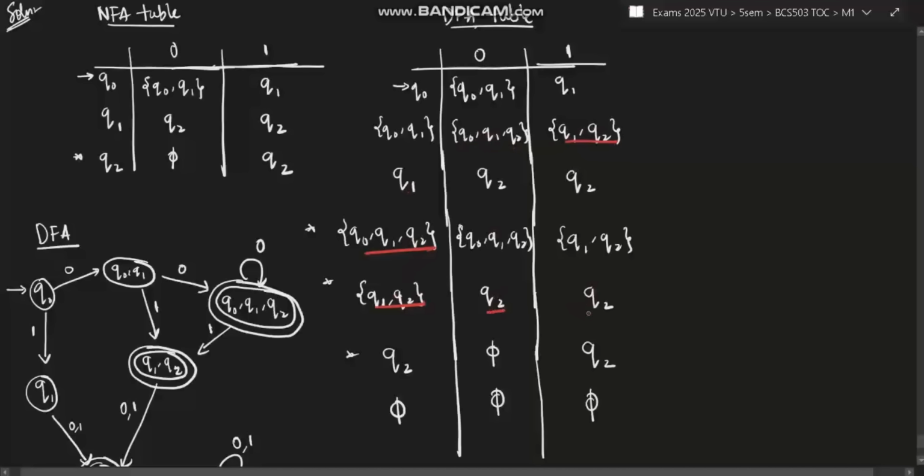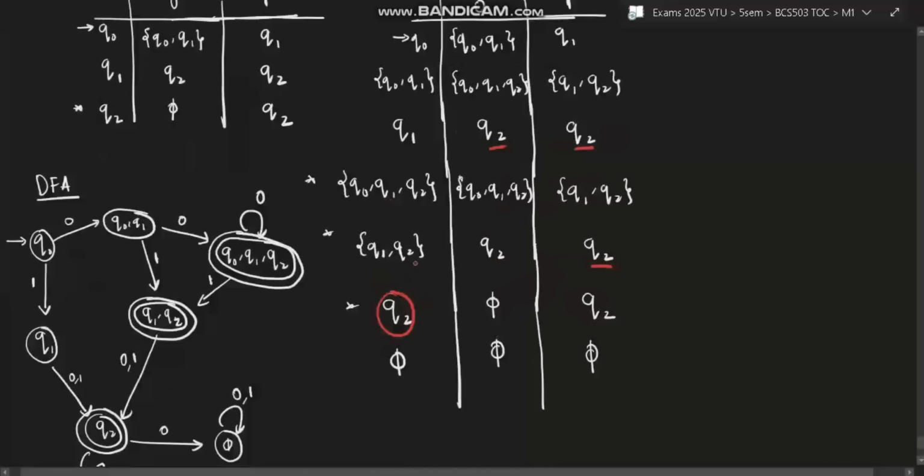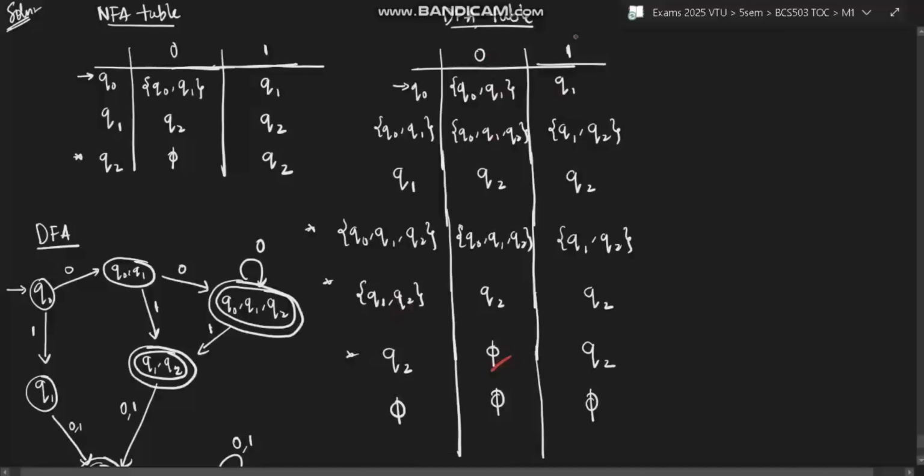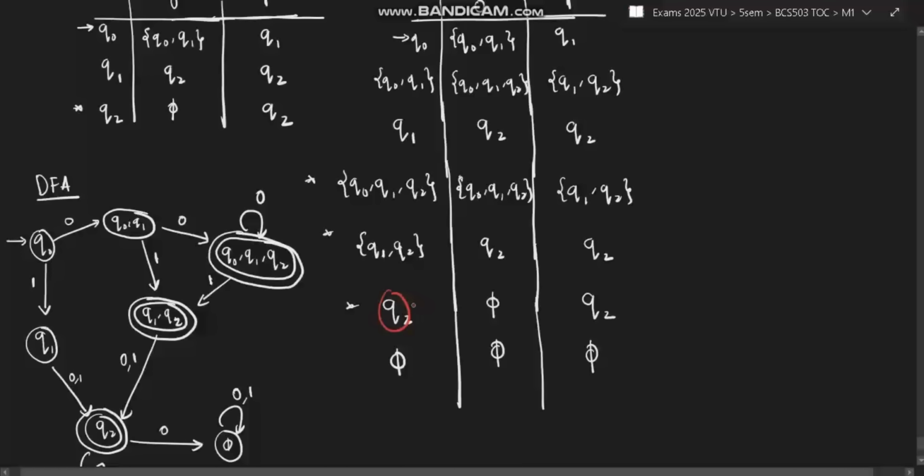If you observe, we'll arrive at a point where we get Q2 here. So Q2 also you have to take. But Q2 on 0 goes to null and Q2 on 1 goes to Q2 itself. Whenever in the DFA table you get null, you have to take that state here. That is an observation. In the previous two questions this did not happen, but whenever you get null in a DFA table, take null here, and null also points to both. Why? Because in DFA, every state will have a result. If we don't include this, that means this doesn't have a result on 0. Q2 on 0, where is it going? There is no answer. That cannot happen in DFA. It happens in NFA, that is allowed, but in DFA it's not allowed.